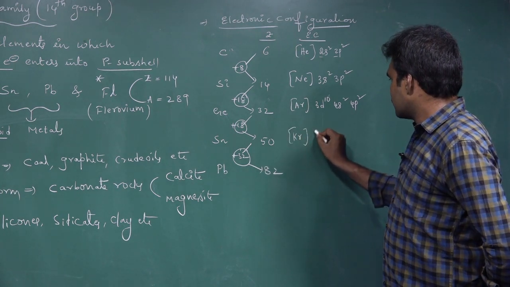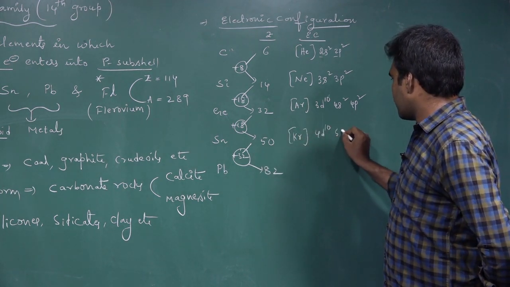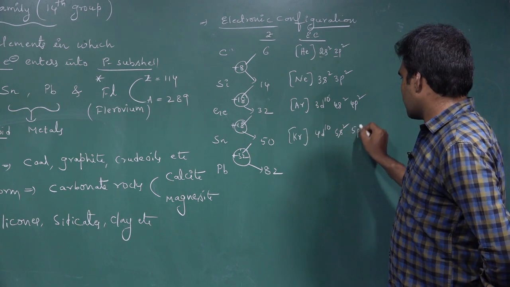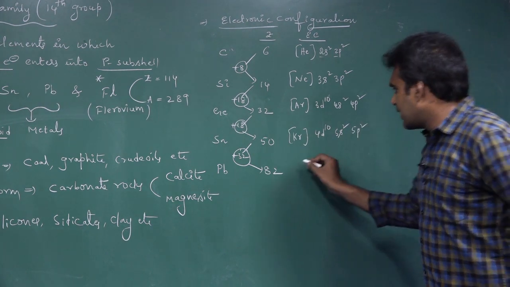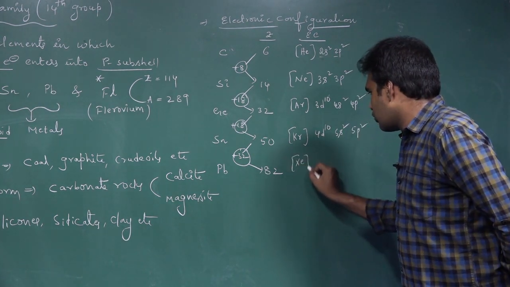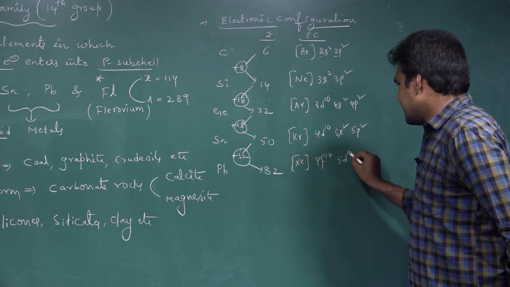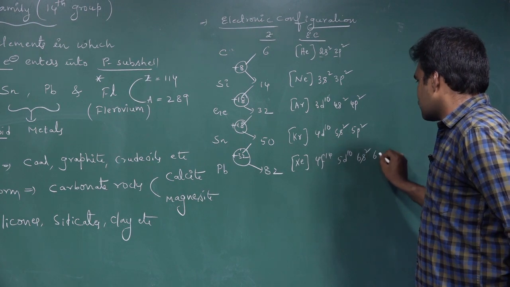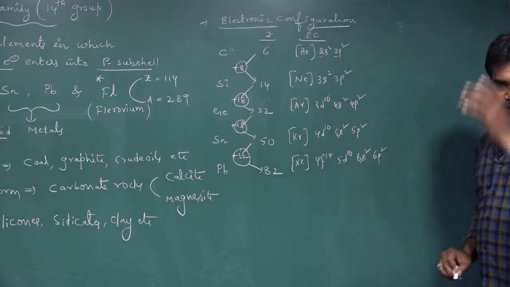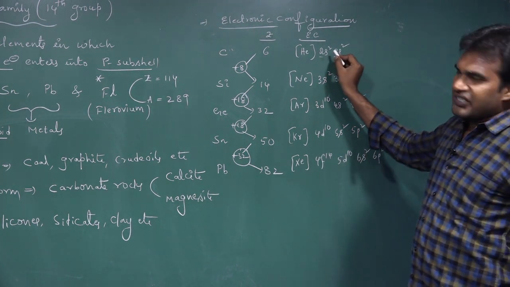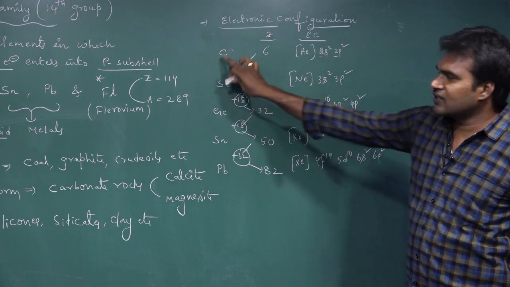krypton core 4d10 5s2 5p2, and finally xenon core 4f14 5d10 6s2 6p2. Here, what is the highest shell here? Second shell is the highest shell, so it belongs to second period.